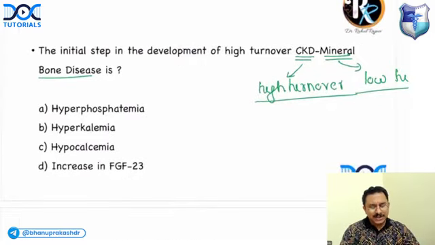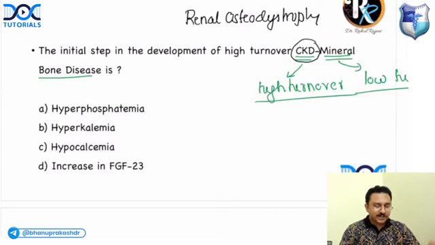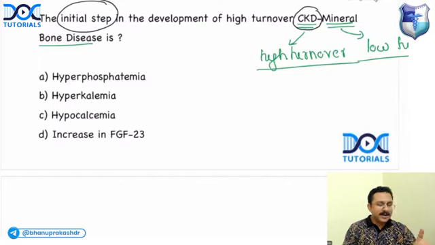Is it hyperphosphatemia? Is it hyperkalemia? Is it hypocalcemia? Is it FGF23? So when a patient develops chronic kidney disease mineral bone disease, which is your renal osteodystrophy, if you look at the options, all the options can be seen in chronic kidney disease. You can have hyperphosphatemia, hyperkalemia, hypocalcemia, increase in FGF23. But what is the first step that results in the skeletal manifestation? Somebody is answering hypocalcemia, somebody is answering increase in FGF23. Nobody has answered correctly so far. The answer is option A,